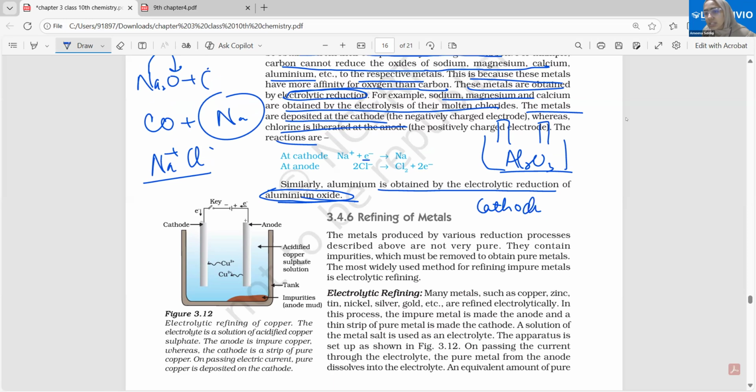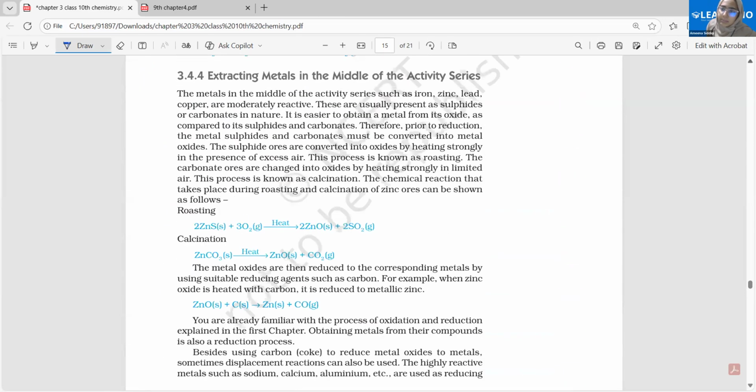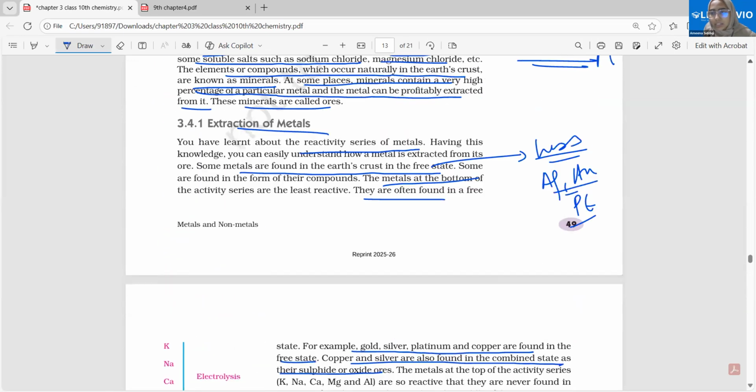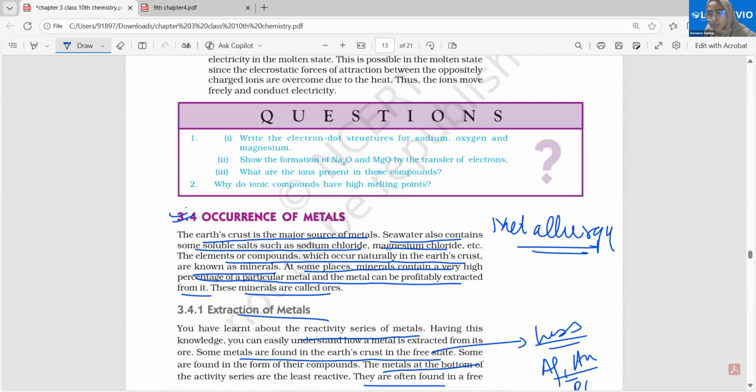The metals will be deposited at the cathode. Just simple logic here. Cathode is a negatively charged electrode. The metals are positively charged. Therefore, metals will be attracted to the cathode. Excellent. So we have got the metals which are most reactive in the reactivity series. We have extracted the metals from their ores. Let's come on to the next type of metals. What are they? The moderately reactive metals.